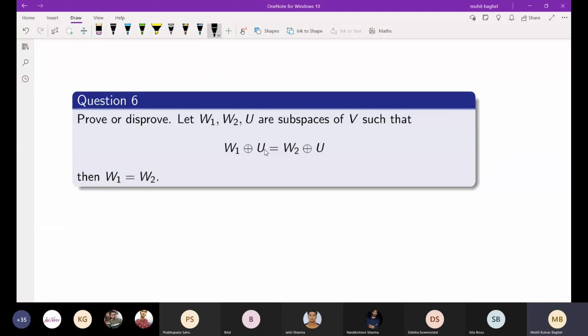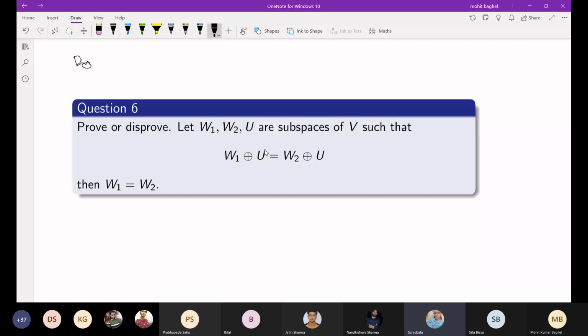Sir, let V be the vector space R2 over R. Let U be the vector subspace (x, 0). You are disproving by counter example, right? Yes, sir. What is that counter example?